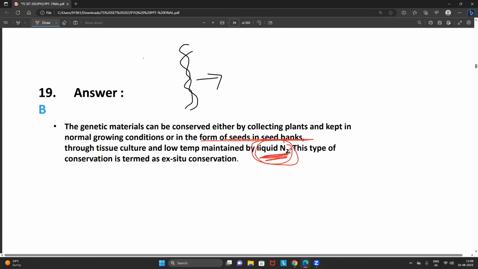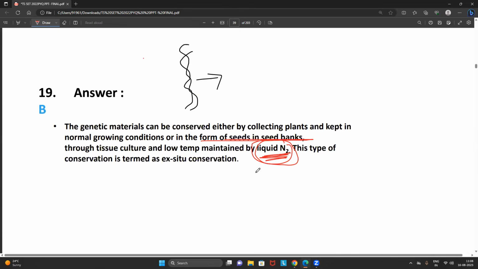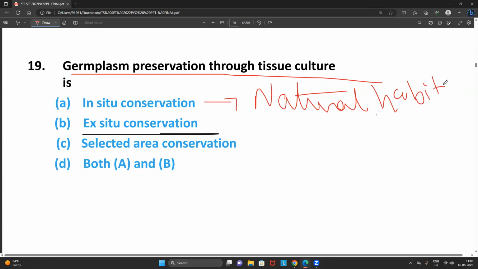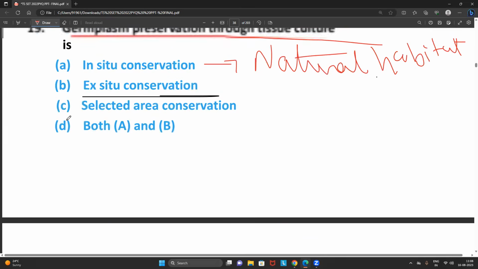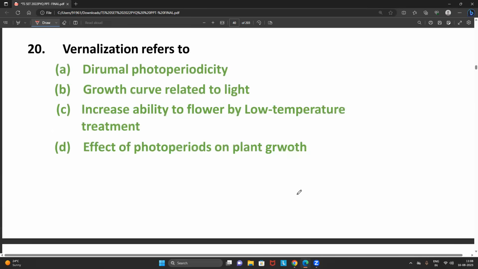Again, they will ask this also in the exam. In the germplasm technique which we always use, it is liquid nitrogen. So we are actually doing the process of preserving, or conserving. So it is not in situ conservation. In situ means it always happens in the natural habitat. This is not happening in the natural habitat. It is happening in the seed bank, which is obviously ex situ conservation. No need to get confused with that.